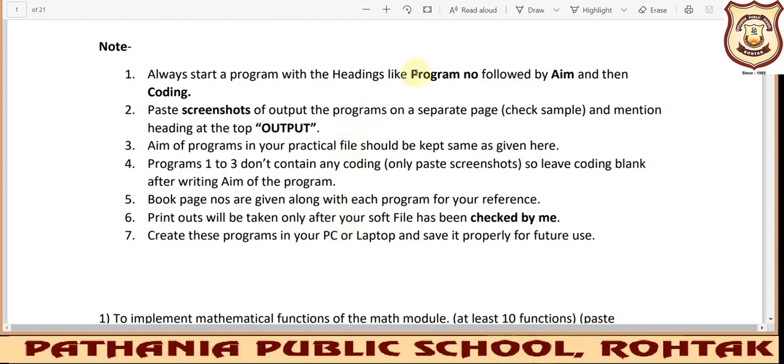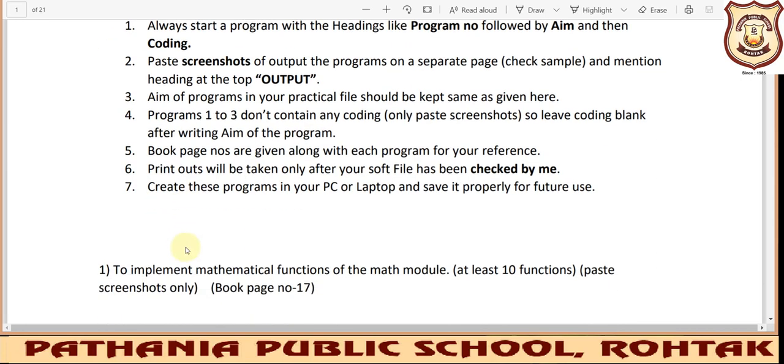You need to be very focused: use the program number that I have given here, and the name should be copied as it is from this list in your practical file. Then the heading comes for coding, and you copy and paste your coding only, not a coding screenshot.